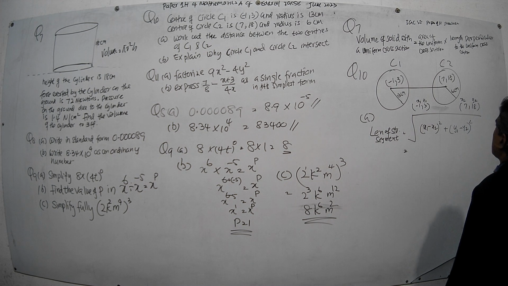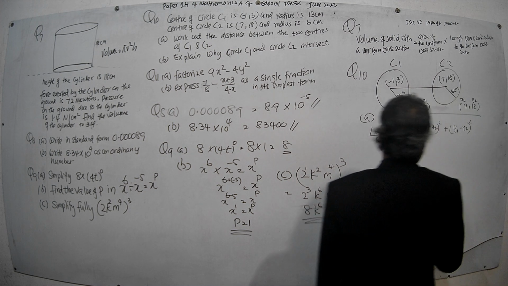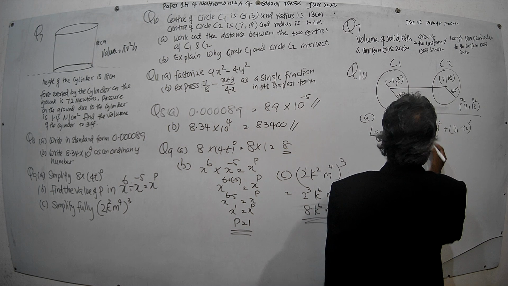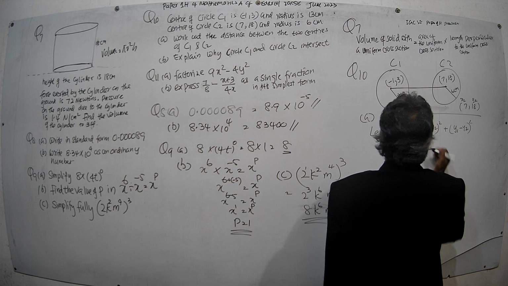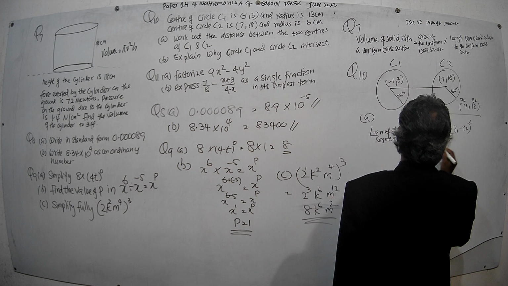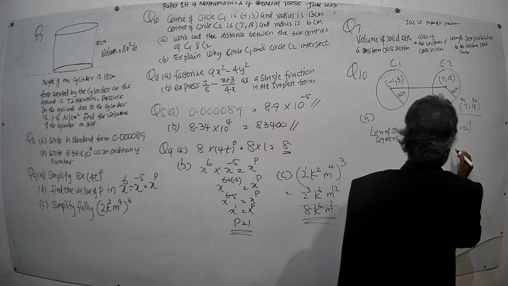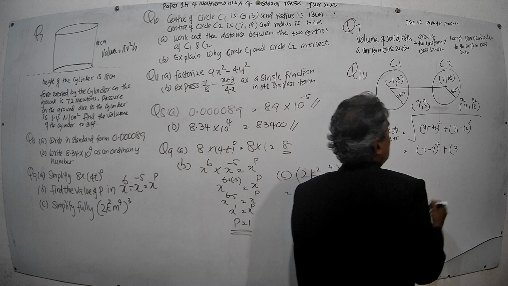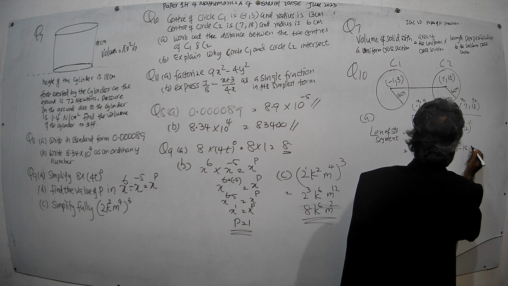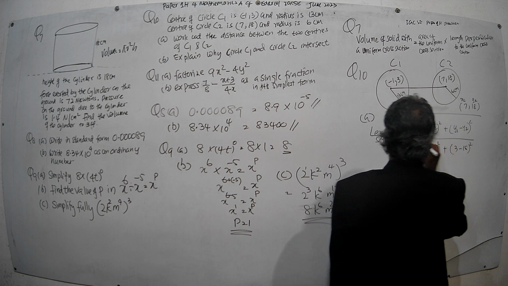Then we substitute. x1 is minus 1, x2 is 7. Then plus, y1 is 3, y2 is 18. Take that to the square root.